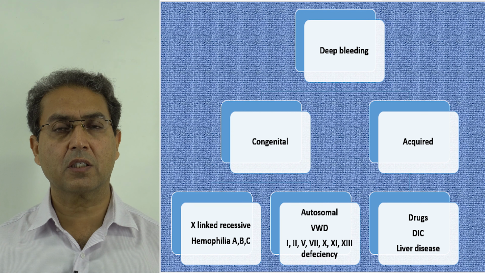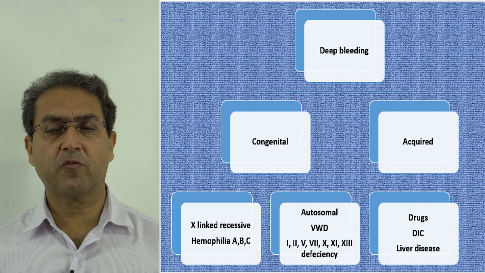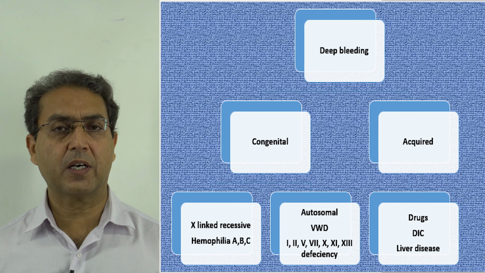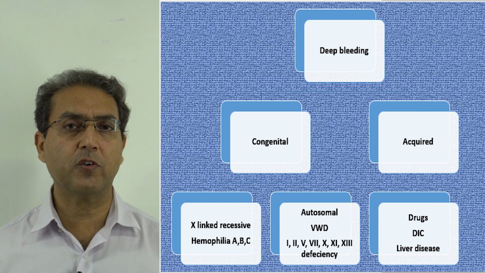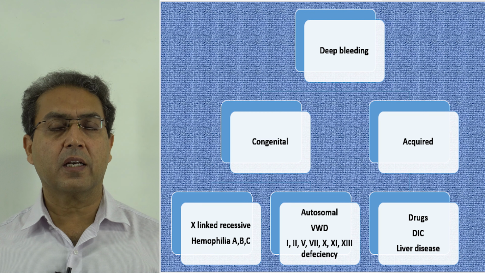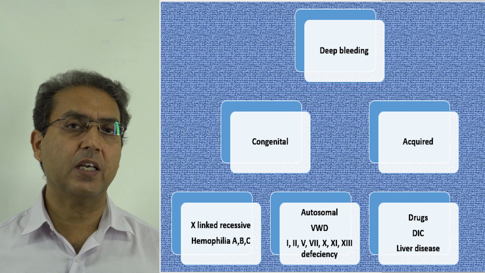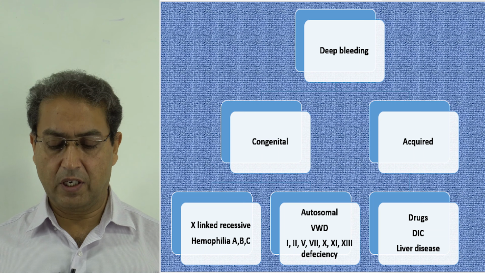X-linked recessive diseases are classically hemophilia A, hemophilia B, and hemophilia C. Then you can have von Willebrand disease, which is autosomal dominant, and then you've got other diseases in which individual factors may be affected. Factor 1, 2, 5, 7, 10, 11, 12, they all may be deficient in producing deep bleeding, so they can be investigated accordingly.